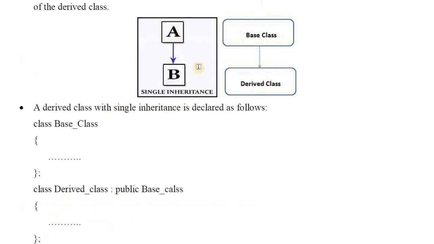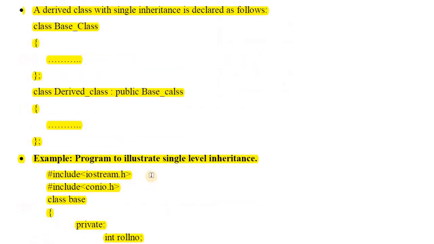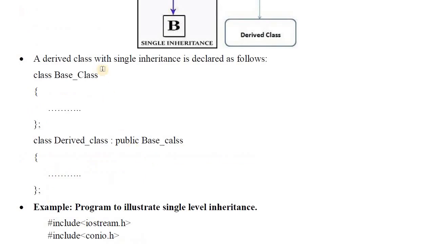So here an example is given with a diagram: one base class, and from that one base class we are deriving only one new class, or derived class. This is the base class, and from this base class we are deriving the derived class. For creating this derived class we are using only one base class. So this is called single inheritance.